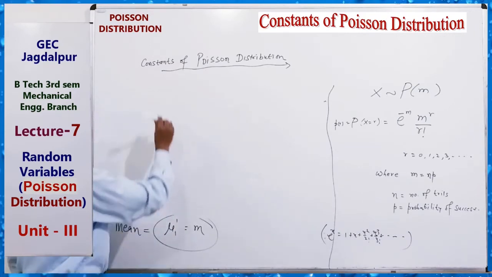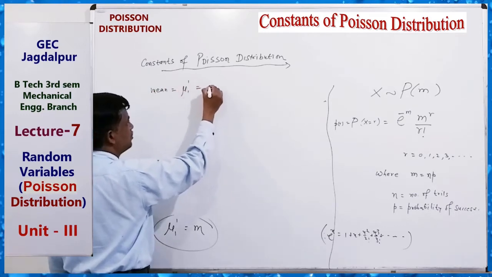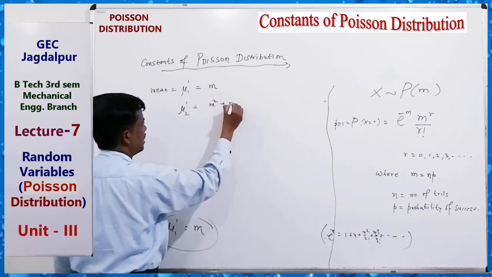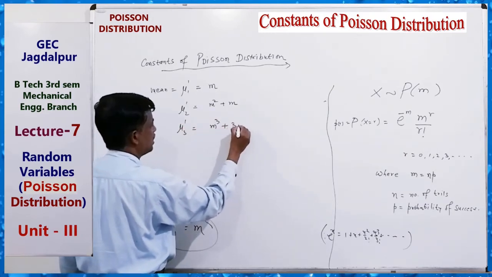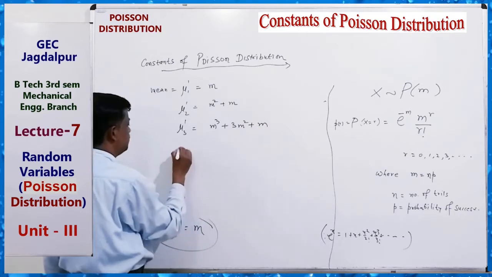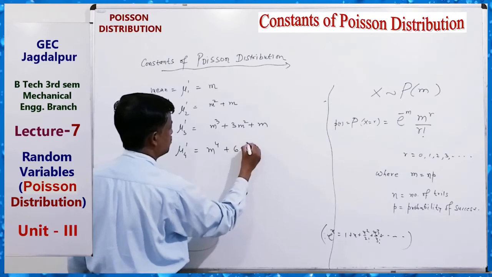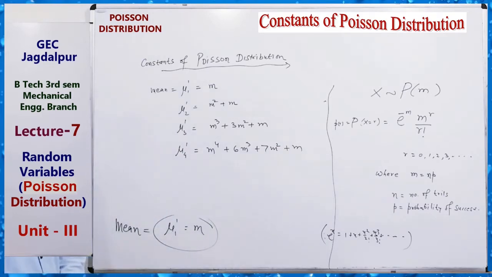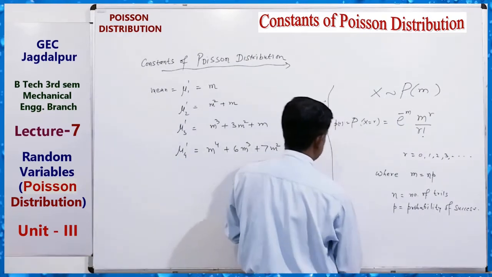mu1 dash, the mean, equals m. mu2 dash equals m square plus m, mu3 dash equals m cube plus 3m square plus m, and mu4 dash equals m power 4 plus 6m cube plus 7m square plus m. These are the 4 moments. You can find them by using that same simple process, just expanding the summation and you can get the result.